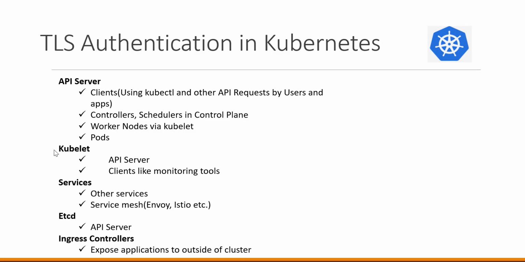And we have seen the kubelet can be accessed by API server via TLS. And we have discussed that we can establish the TLS communication among various services. We will discuss that when we discuss about the service mesh like Envoy, Istio and so on. We also have seen how etcd database can be accessed by API server through TLS. We also discussed about ingress controllers when our applications are exposed to the outside of the cluster. So in that case also we can establish TLS at ingress controller. This would be discussed when we discuss about ingress controllers in the coming videos.